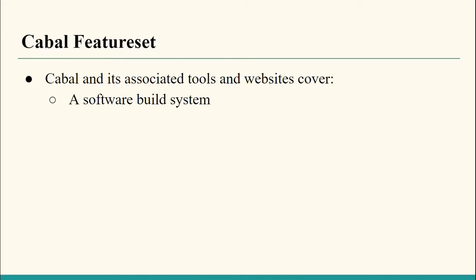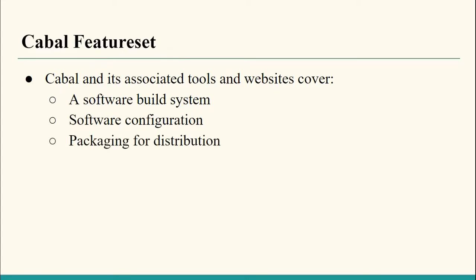As we have already seen, Cabal contains a software building system and a software configuring system, and whatever software we have written, using Cabal we can convert into a package so that the package can be distributed.